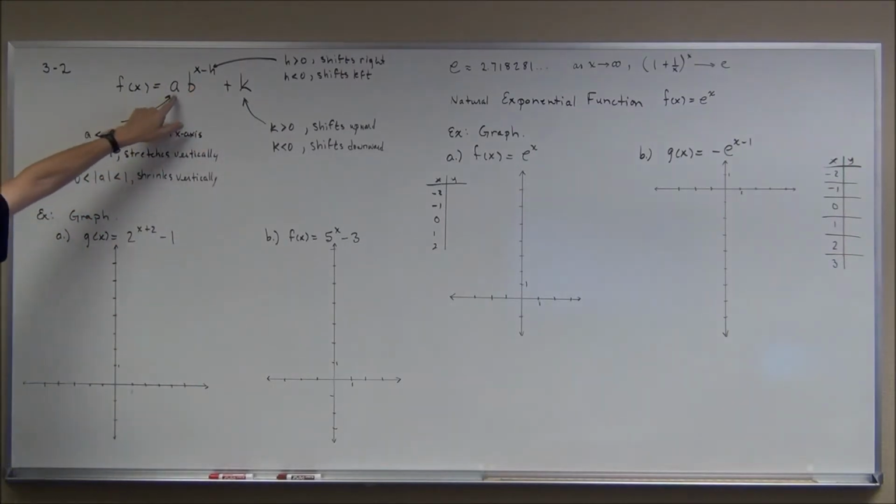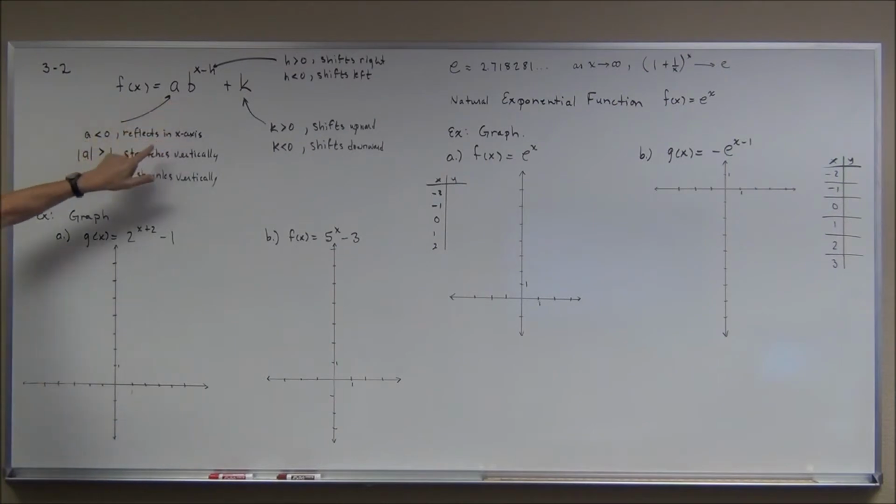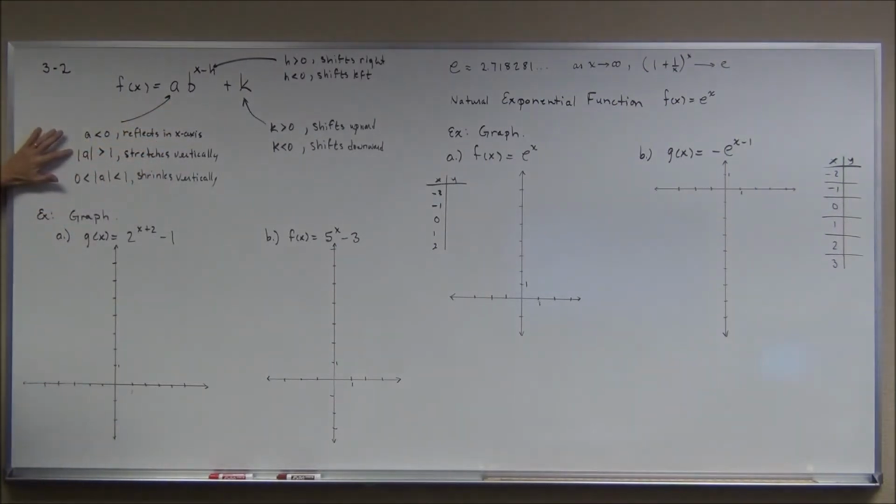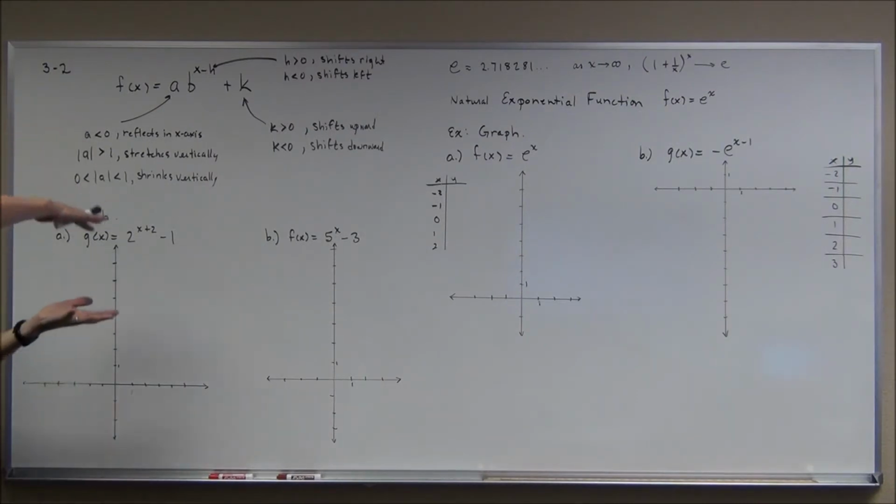For example, if a is negative, it reflects the graph in the x-axis. And I'm going to use absolute value because I don't know if a is positive or negative. The absolute value of a is greater than 1. It stretches it vertically. Makes it seem like it's either going up or down a lot faster. If the absolute value of a is between 0 and 1, it shrinks it vertically, kind of crunches it in.